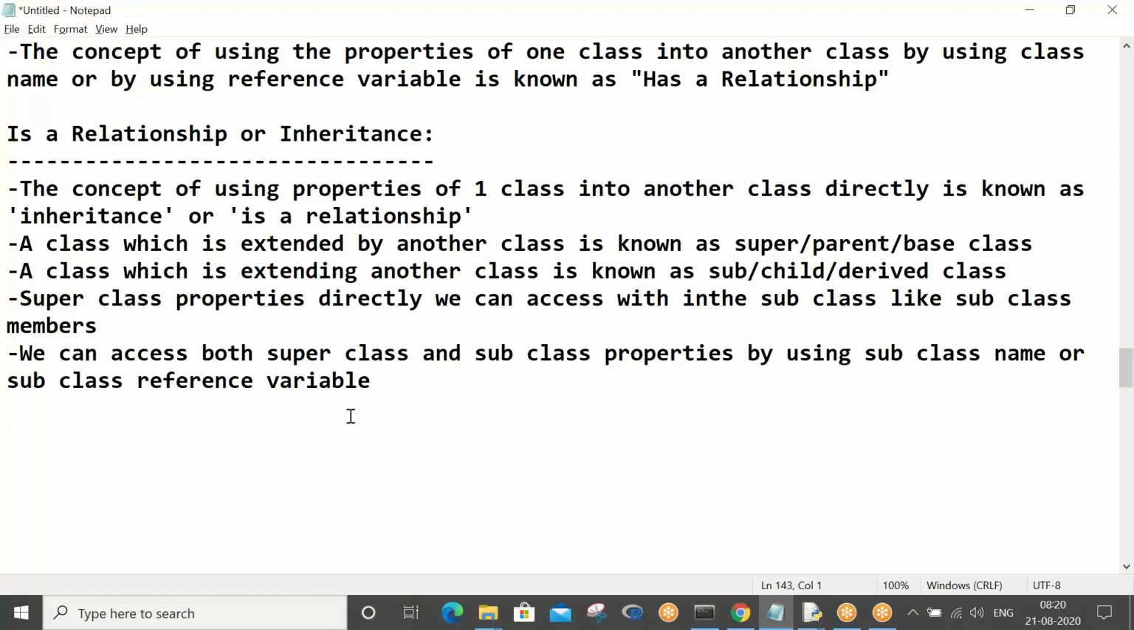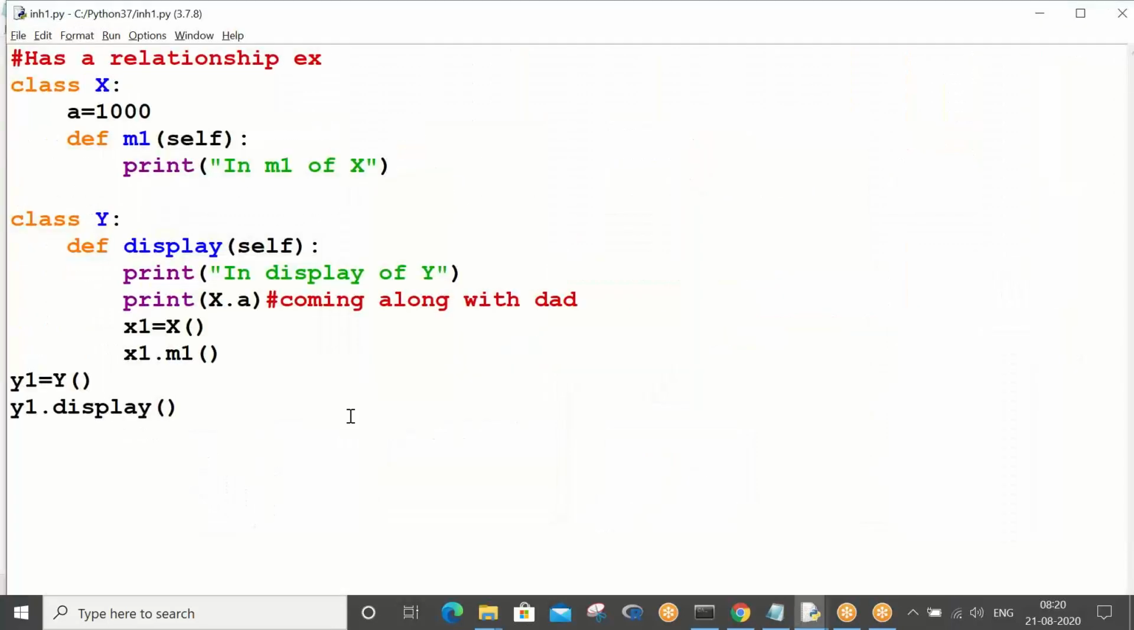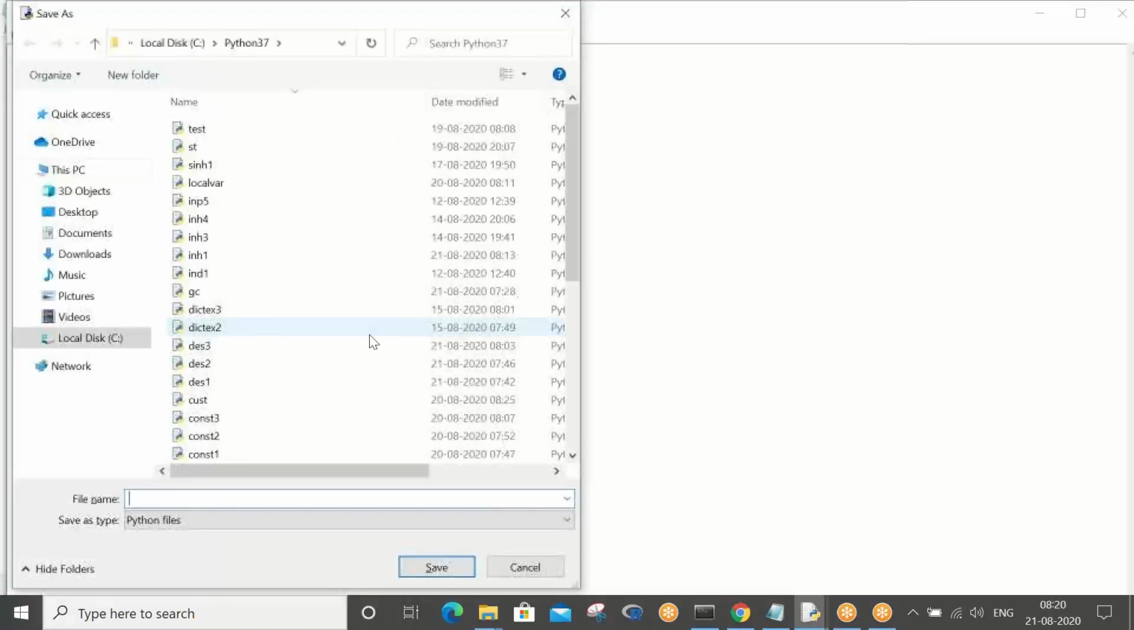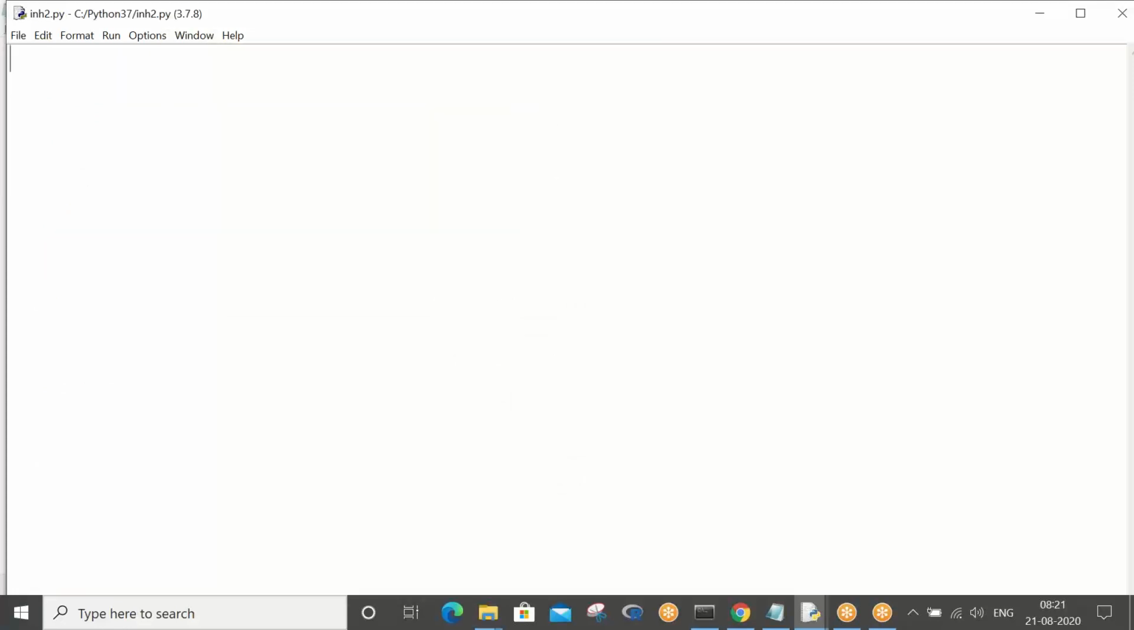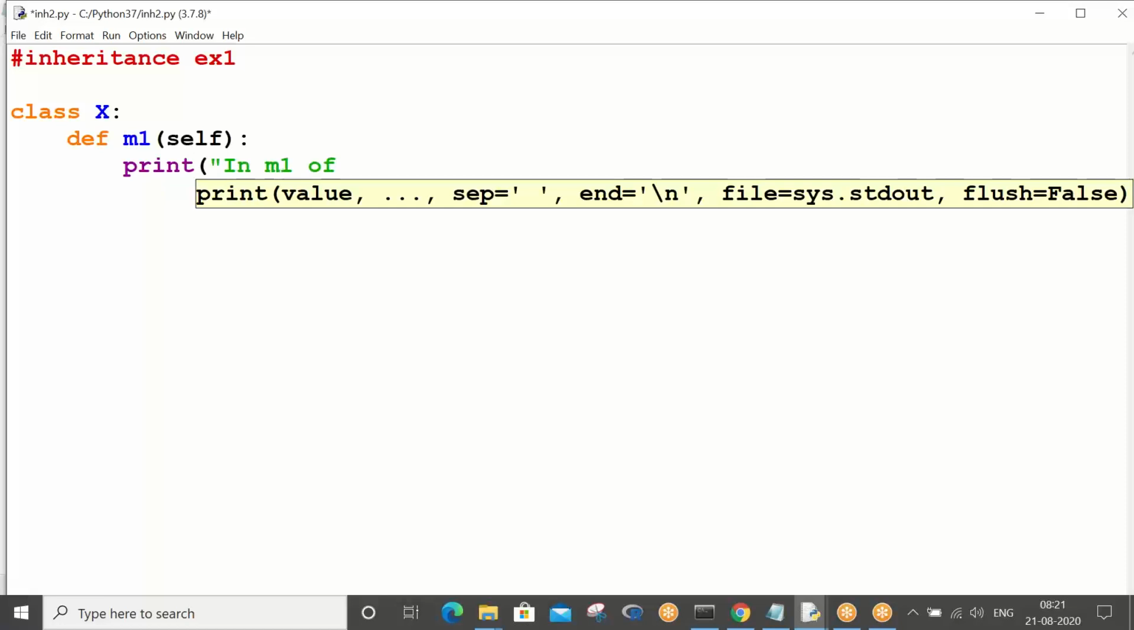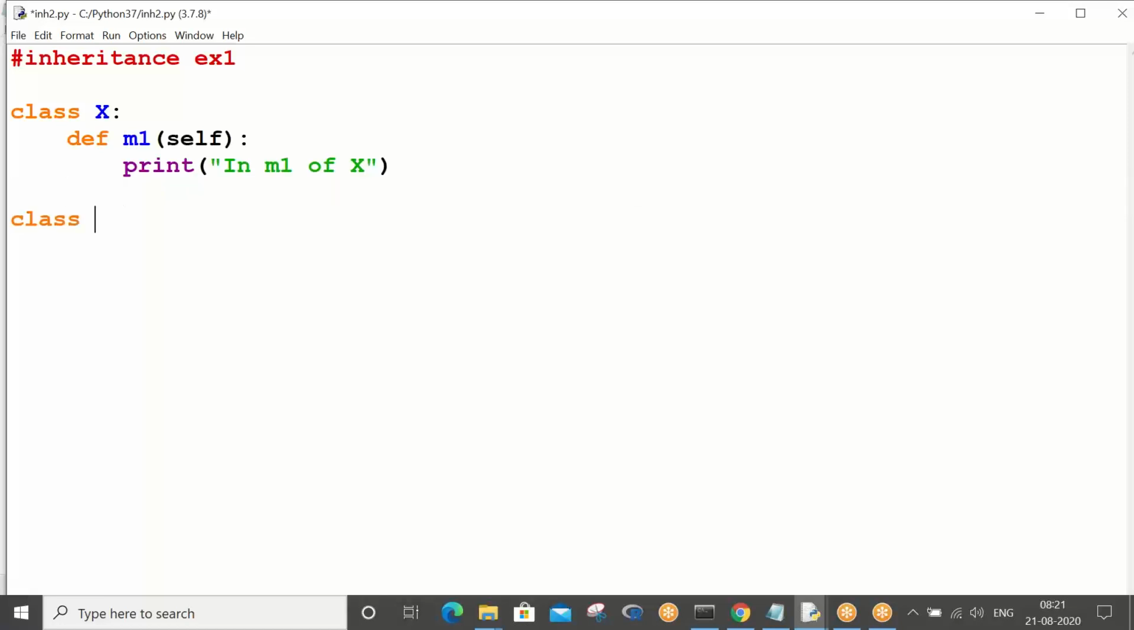Okay, so let me explain what this inheritance concept is. People who are already familiar with C++ and Java, it's a cakewalk for them. Simple concept. Inheritance example one. Whenever the inheritance concept comes, you will have two classes. Class X has one property, that is m1, and class Y has another property, that is m2.